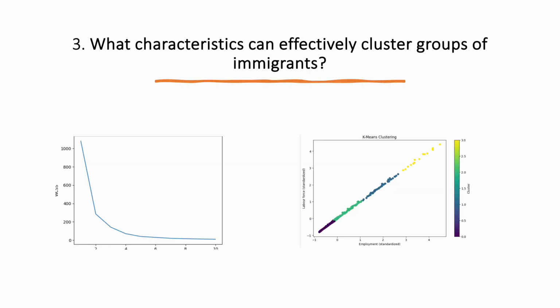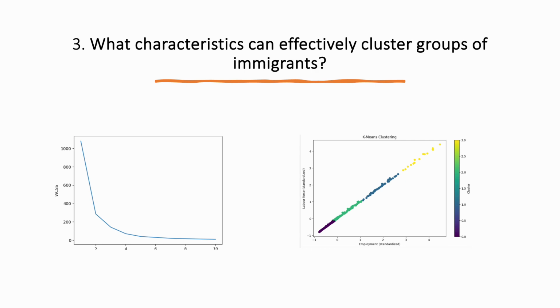In my third question, I use k-means to try to find out the characteristics that can effectively cluster groups of immigrants. And from the left graph, we can find out the elbow graph, the k can be 4, and the right graph shows that the data points are grouped into 4 distinct clusters based on their employment and the labor force. These clusters represent the different segments of the workforce, such as varying levels of educational attainment or different